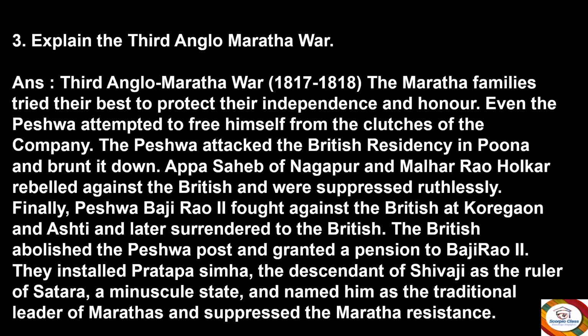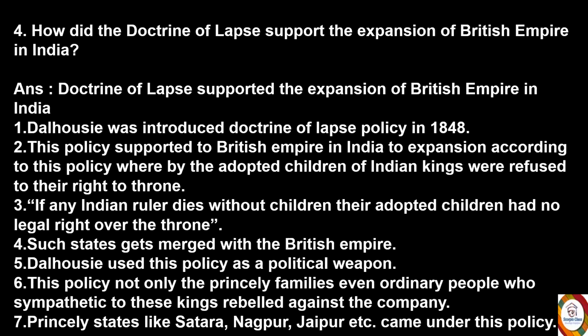The British abolished the Peshwa post and granted a pension to Bajirao. They installed Pratap Singh, the descendant of Shivaji, as the ruler of Satara, a minuscule state, and named him the traditional leader of the Marathas, and suppressed the Maratha resistance. Okay, so these were the points for the Third Anglo-Maratha War.